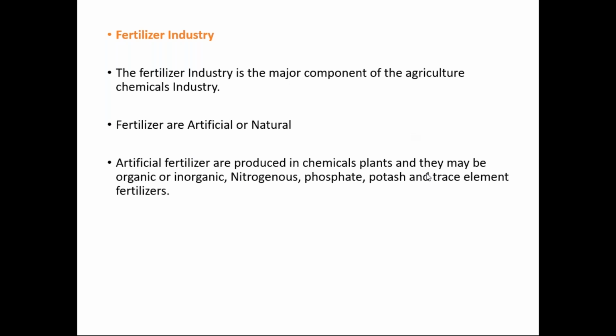Artificial fertilizers are produced in chemical plants, and that may be organic or inorganic. That may be nitrogenous, phosphate, potash, and trace element fertilizers. So depending on your requirement, generally these fertilizers are available. So that is called inorganic. When we are using natural processes, then it is called organic fertilizers. So RCF is the main industry, that is Rashtriya Chemical Fertilizers, a government unit which produces these fertilizers.